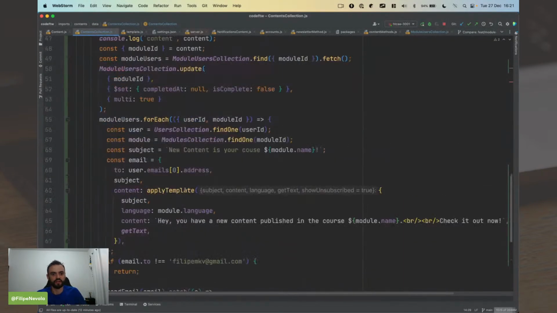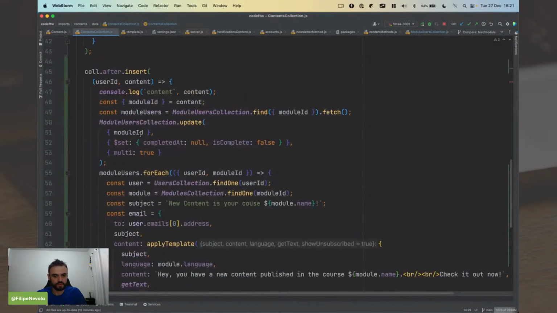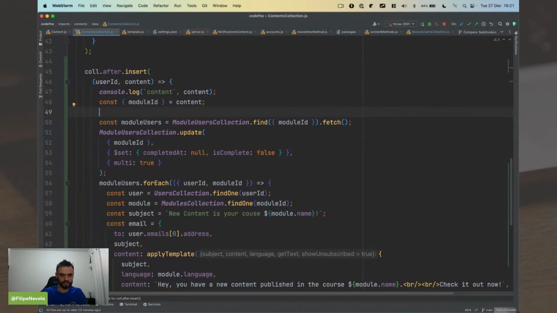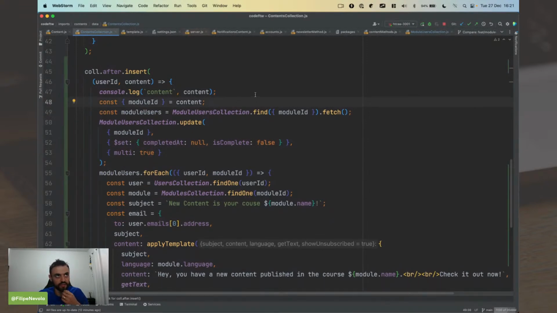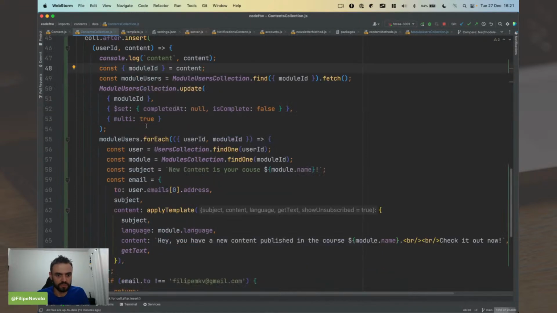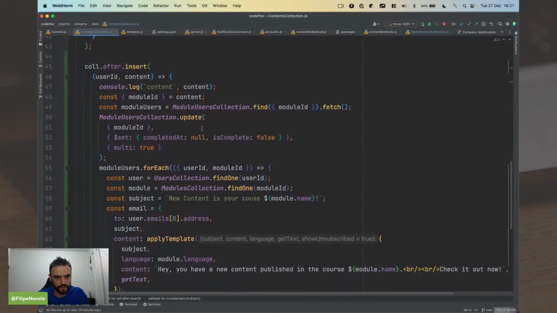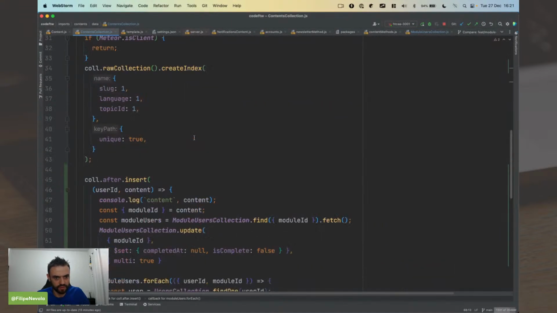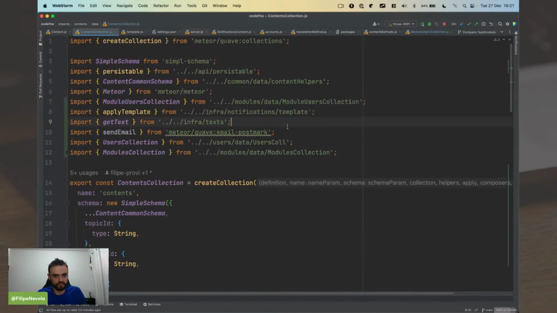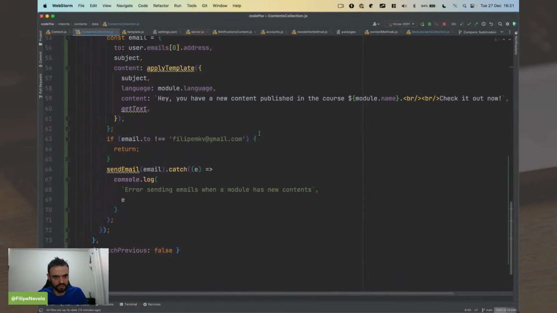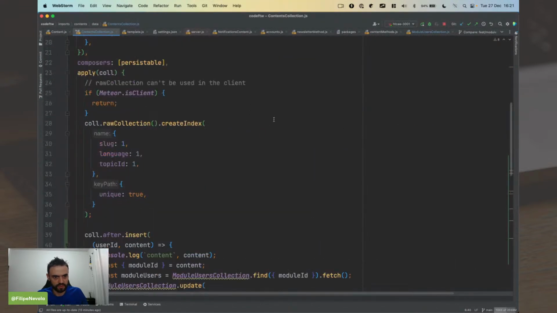Maybe you could have a method to notify, like, okay, a new thing was created. Yeah, I think we can create a method or some kind of logic not attached to this one here, because this is going to go to the client. I'm almost sure of that. So this code is going to be imported in the client. We can also do it like this if you prefer, because Meteor has nested imports.